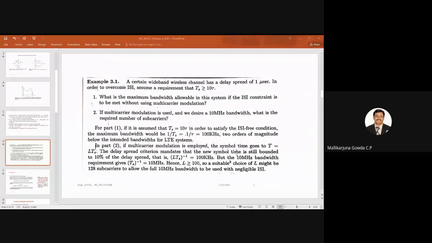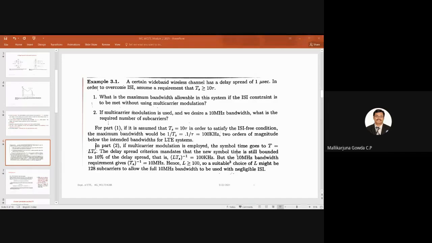L is equal to 2 power k, where the value of k goes 1, 2, 3, and so on. That is why instead of 100, we say it is 128. I said the relationship between the number of subcarriers and the N-point FFT, we say L is equal to 2 power k.